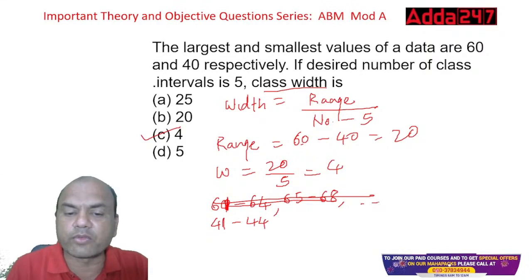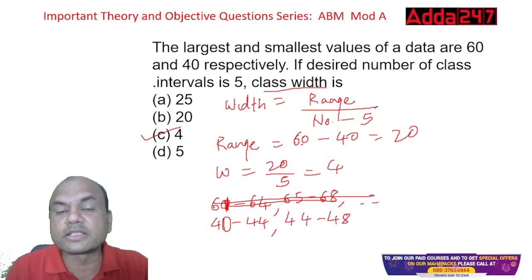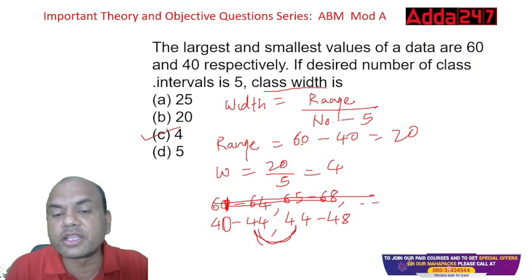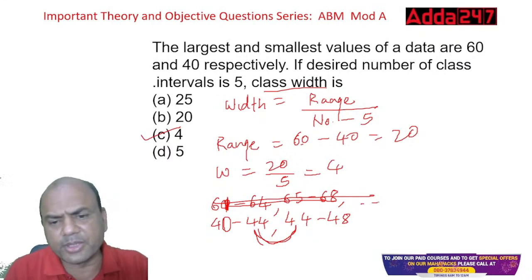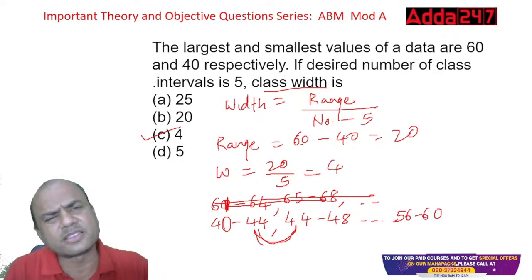Or you can start it from 40 also, 40 to 44. Then 44 to 48. This is known as exclusive group. When the ends are matching, this is called exclusive. The above one was inclusive, where ends were not matching. So this is the meaning of this. You can go up to 60 over here. Last one will be 56 to 60. That is the answer.